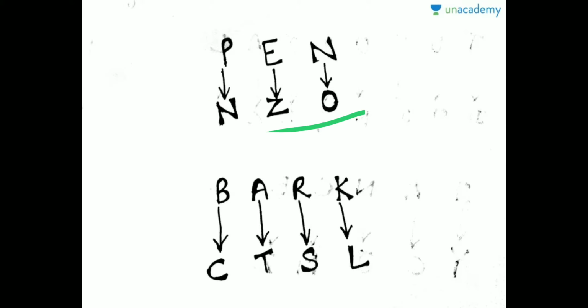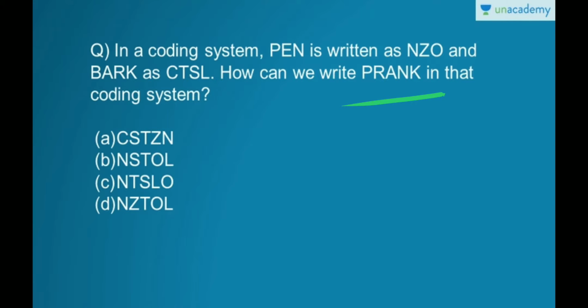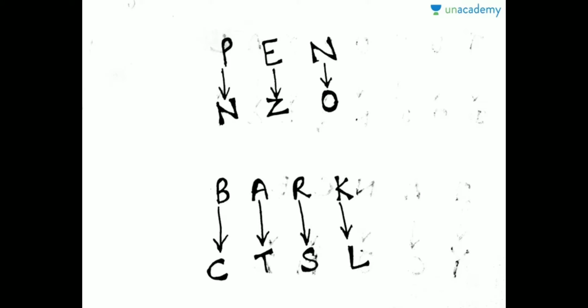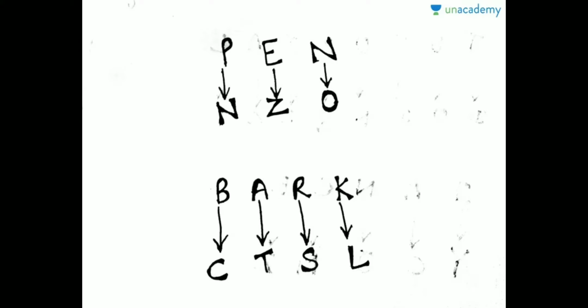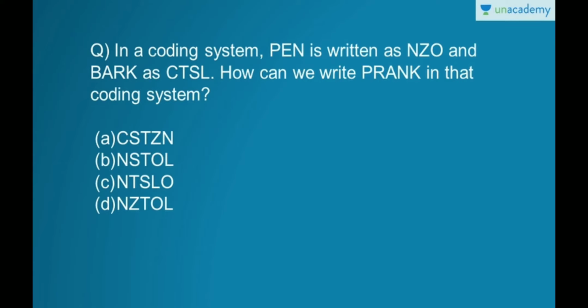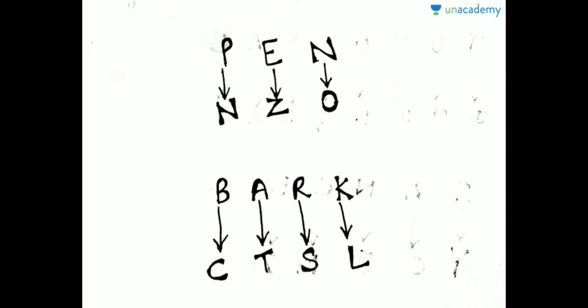Similarly for the others. Here, B is written as C, A as T, R as S, K as L. So here you have to find out the coding for RANK. P for N means the coding should start with N, so this is eliminated. Now next, R is coded as S, so the next letter should be S. So our answer is this one. All others are eliminated, right?